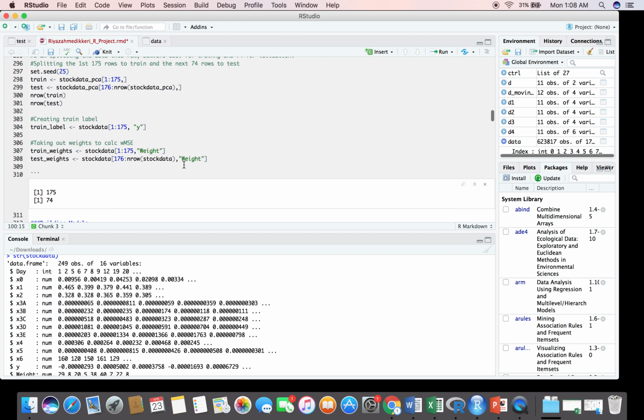Coming to building models, I've built 5 models: linear regression, regression trees, a neural network, support vector machine, and XGBoost. For linear regression, I've just used the lm function and gotten a multiple R squared value of 0.518. And the residual standard error for this was also 0.000036.